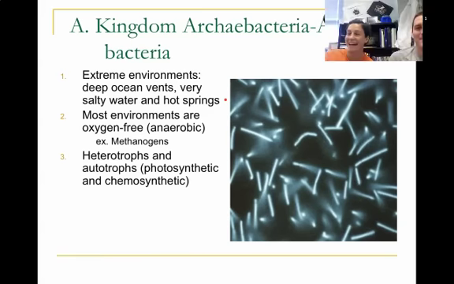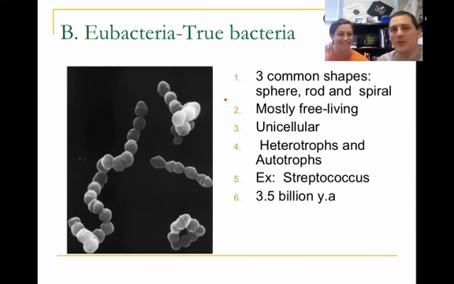Okay, so that takes us to the eubacteria, which means they're true bacteria. These are the ones that actually make you sick. There's three common shapes. There's spheres, rods, and spirals, which is not important right now. It's going to be important when we get to the phylum of bacteria. Most of these are free-living, which means they float around. They can survive on door handles, on the little faucets in the bathrooms, anything like that.